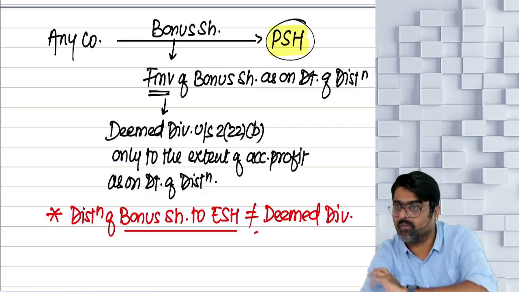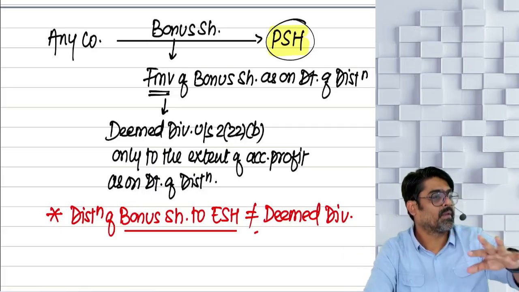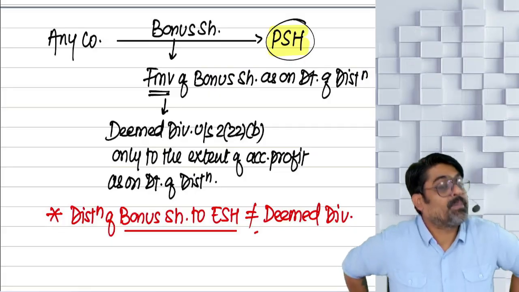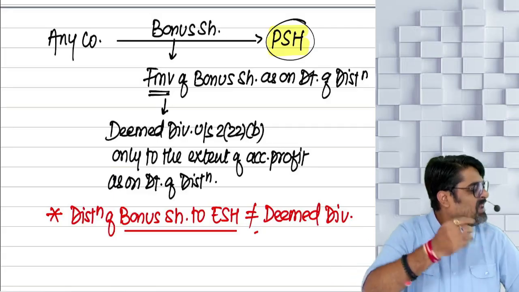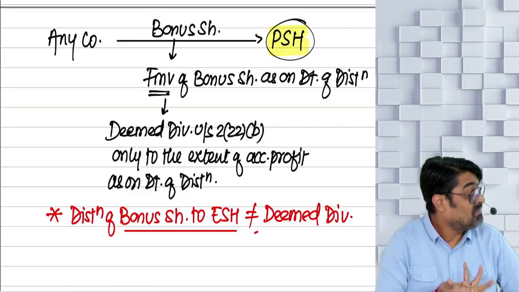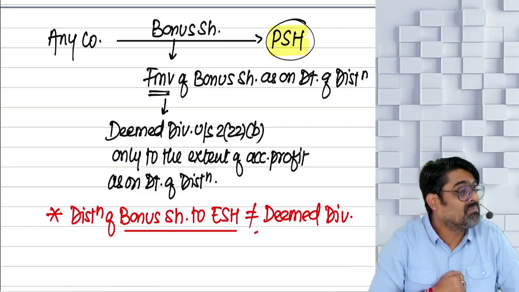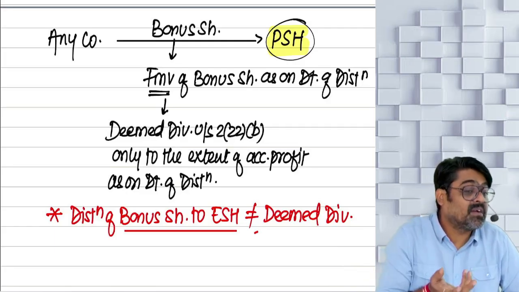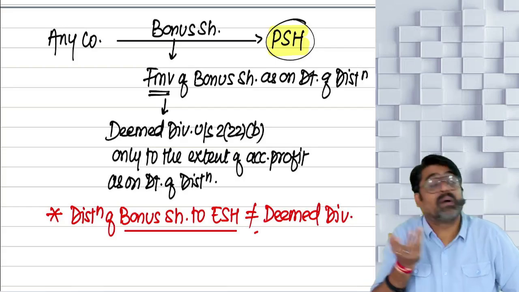Just imagine if you are all equity shareholders, and the income tax department is watching you from above. Oh, equity shareholders may or may not get dividend. If they get dividend, we'll get the income tax. The company might not give them dividend.